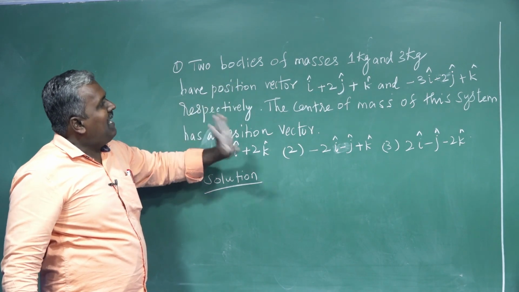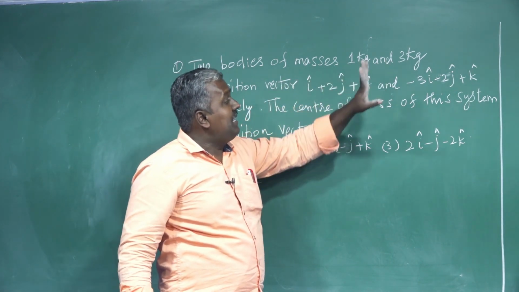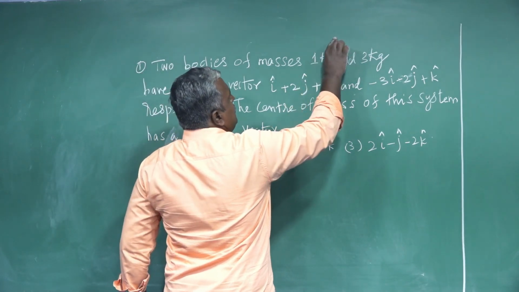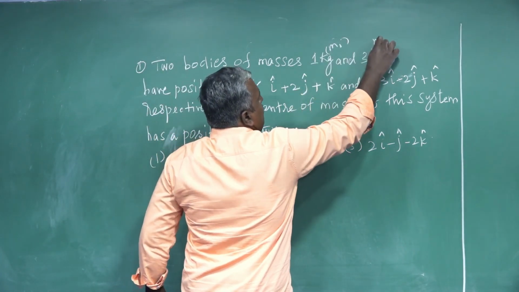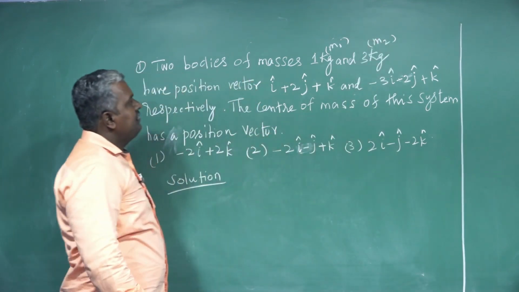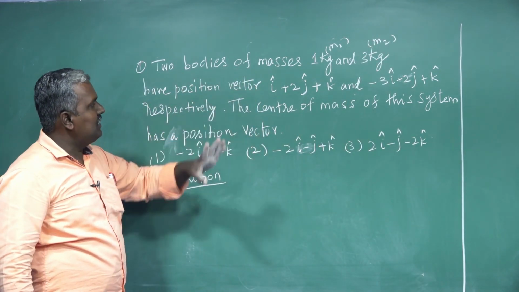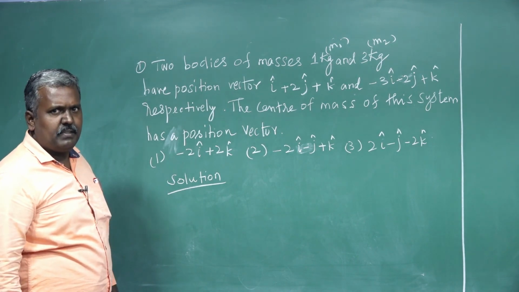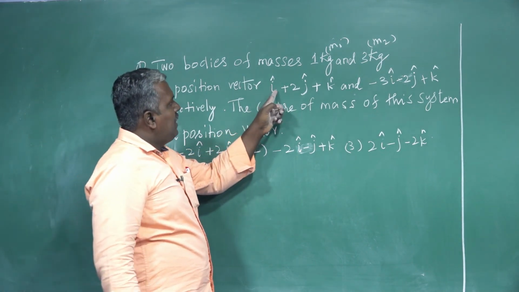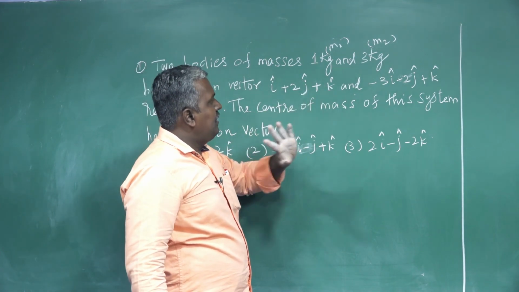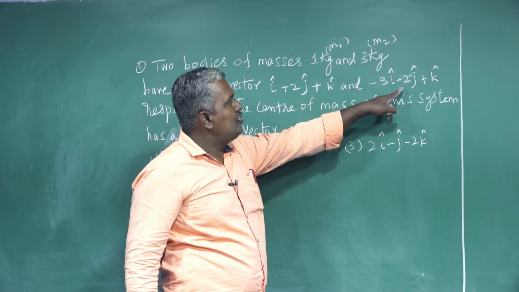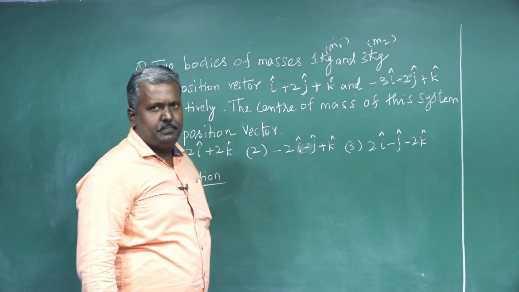Two bodies of masses 1 kg and 3 kg, let us consider M1 and M2, have position vectors R1 vector, remember? i cap plus 2j cap plus k cap and R2, 3i cap minus 2j cap plus k cap.